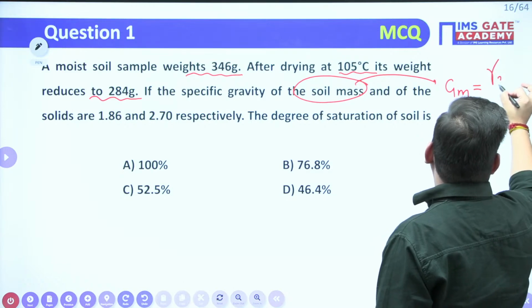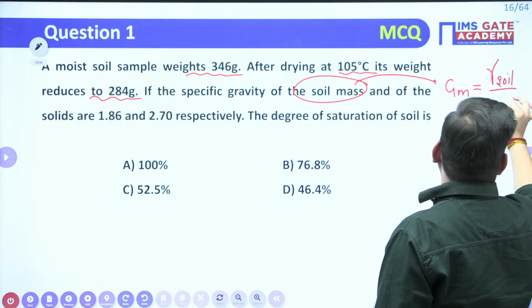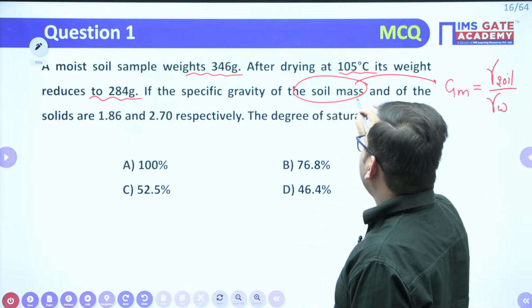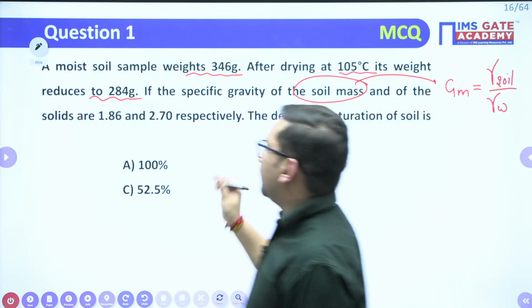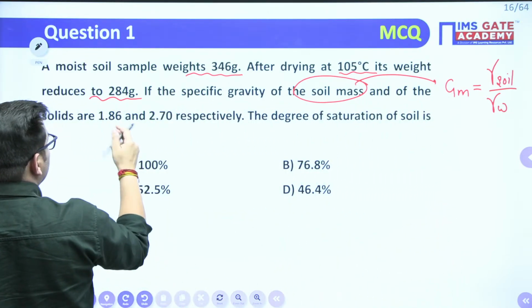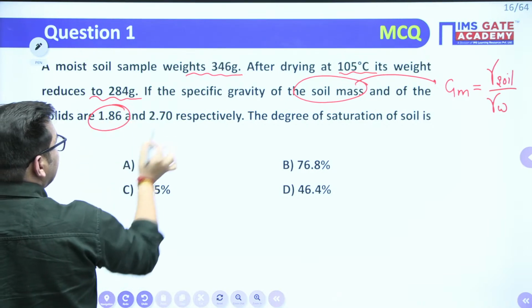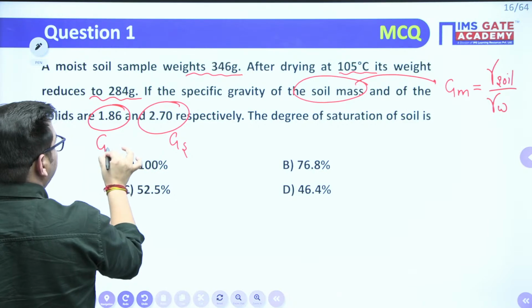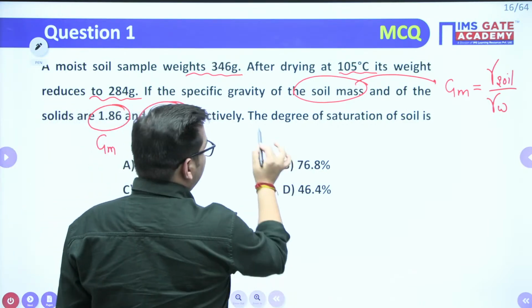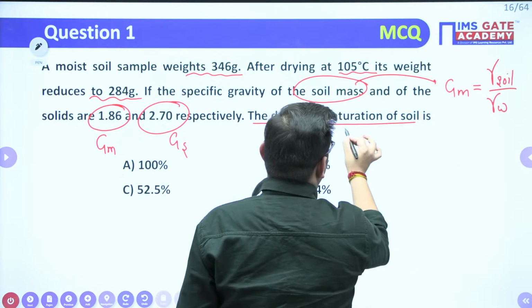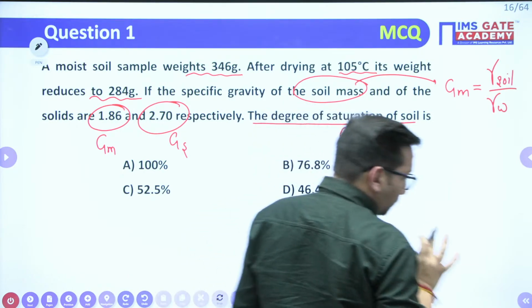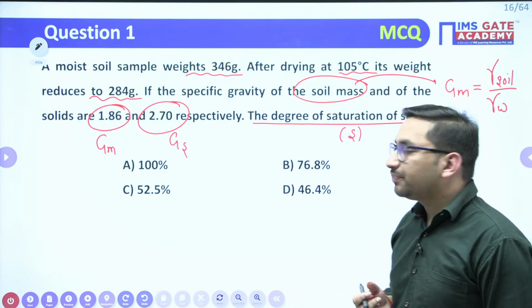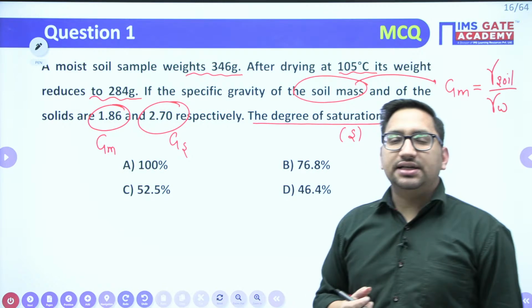upon gamma of standard fluid, right? Specific gravity of soil mass and of solids is given to you. So GM value is given to you, that is 1.86, and G of solids is also given to you. This is your G of solids, this is your GM. It is asking for the degree of saturation of soil, that is S value. Clear? So this is the particular data given to you and you need to find out. Okay, there is one answer, that is 76.8.